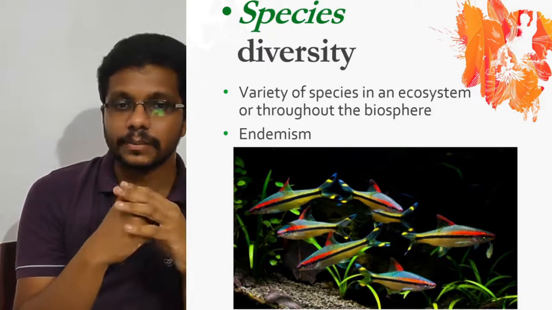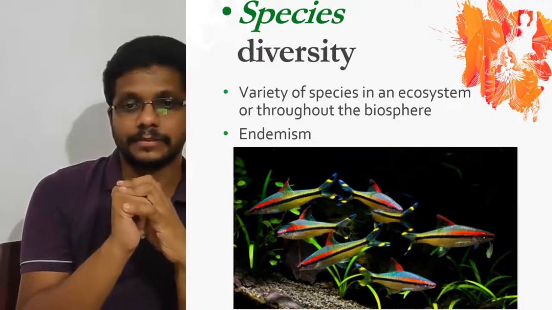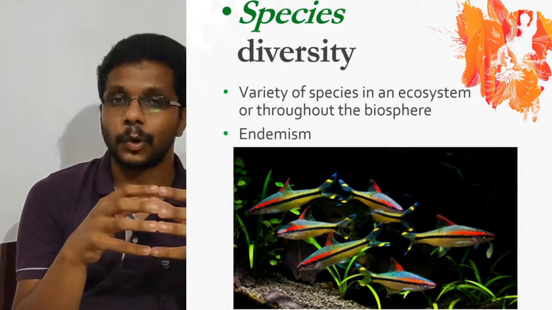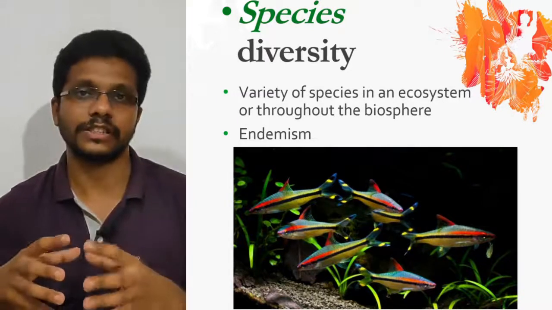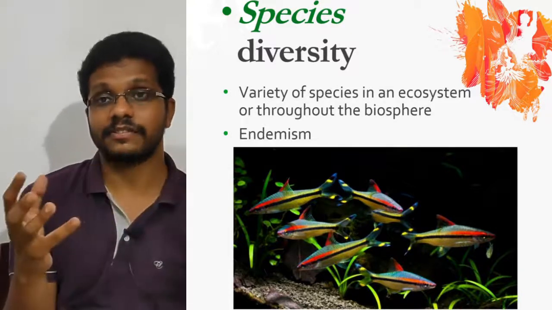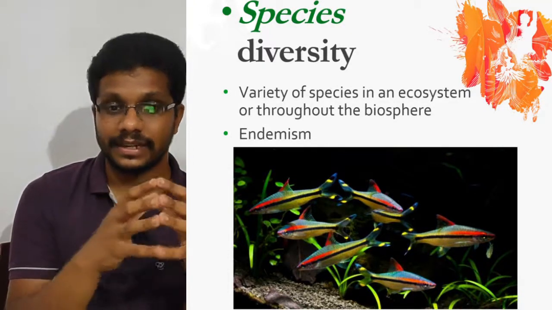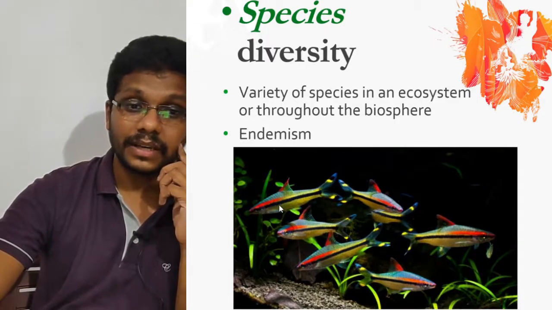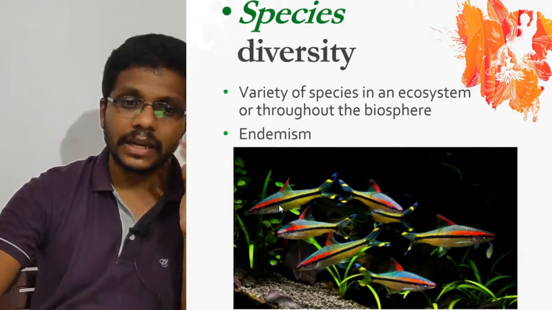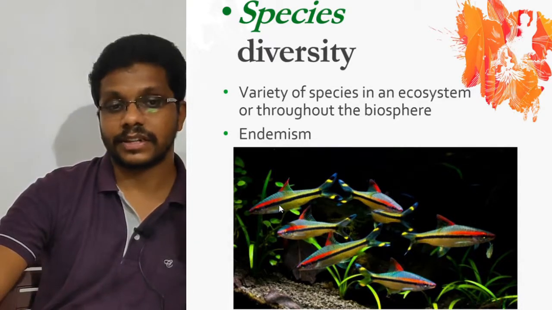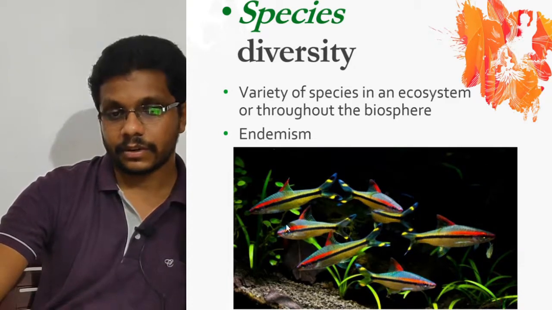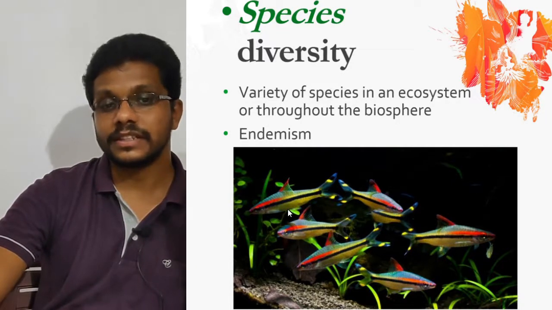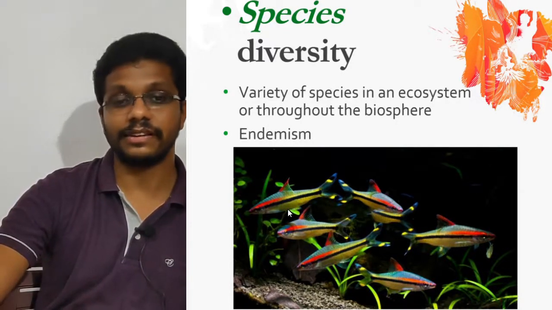And this biodiversity loss is more in endemic species. Endemic species are species whose distribution is limited to a small area. If a species is seen only in a particular ecosystem, that's called an endemic species. There are so many examples of endemic species. One example is this fish, called Miss Kerala. Its scientific name is Puntius denisonii. It is distributed only in the fast-flowing waters of the Western Ghats. One of the places where this fish is abundant is the Chalakudy River. But it is only seen in the Western Ghats. Outside the Western Ghats, it's very difficult to find.